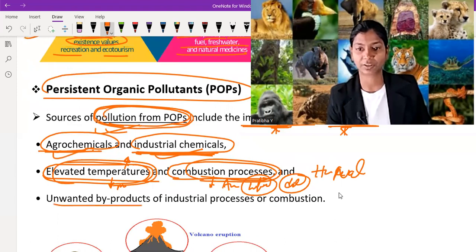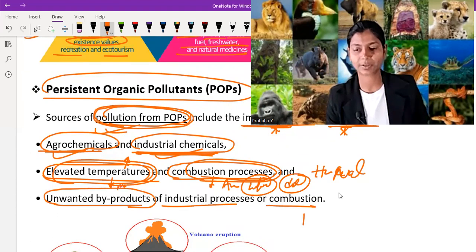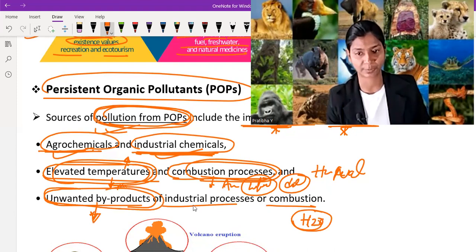Unwanted byproducts of industrial processes or combustion. Let's say if H2 is a byproduct, we want it, but some byproducts which are hazardous for us, we do not want. So unwanted byproducts of industrial processes or combustion are also included under the POP.